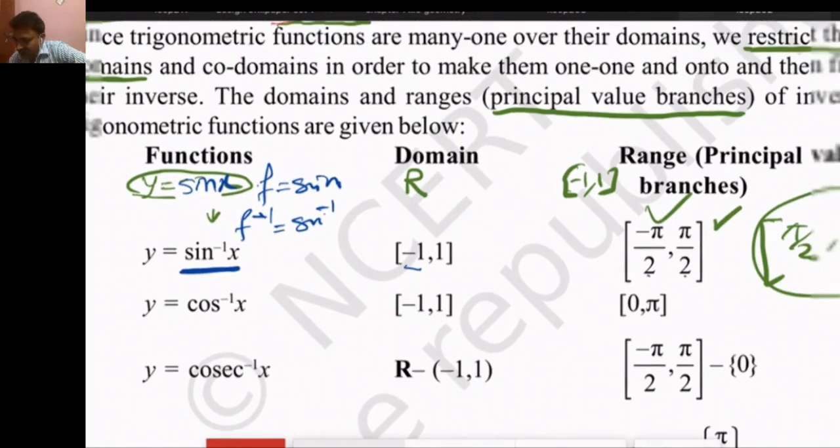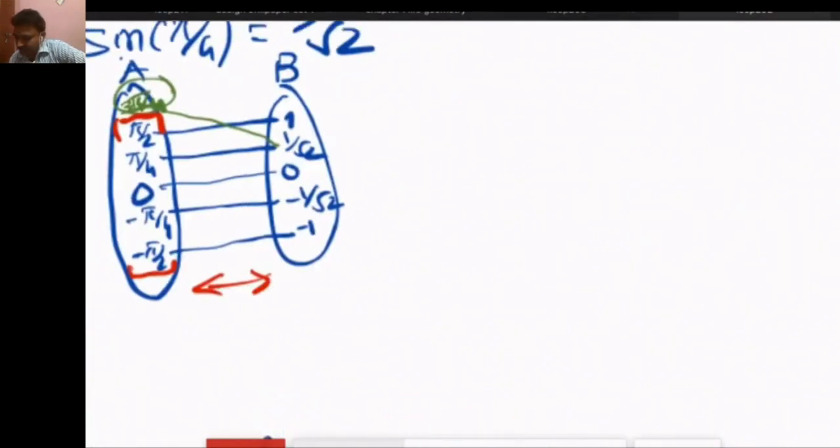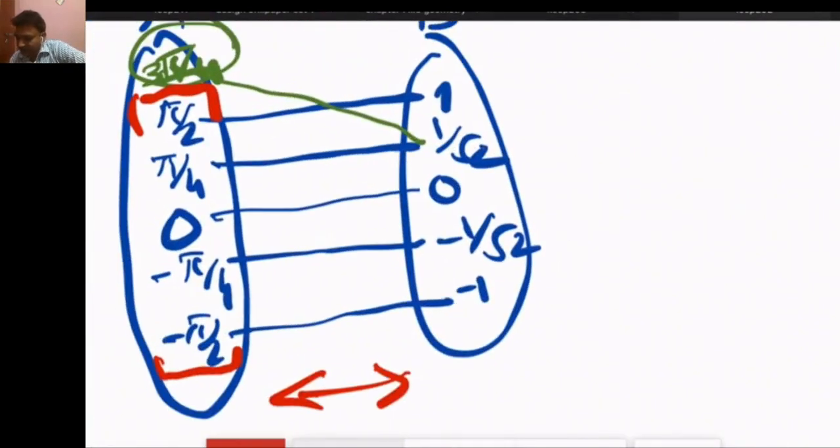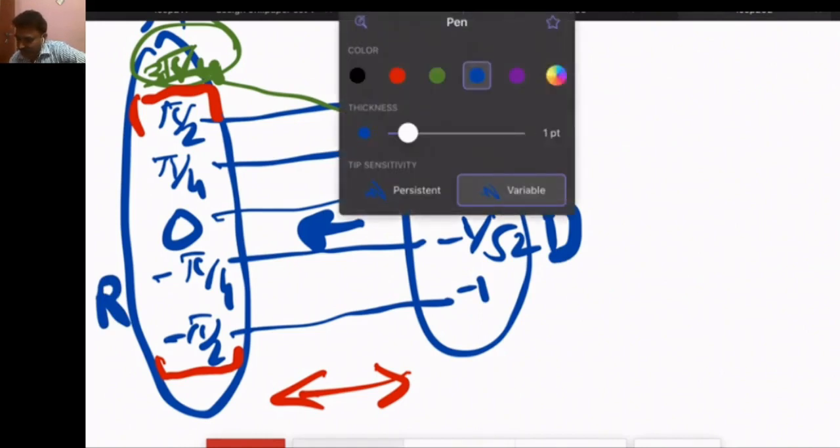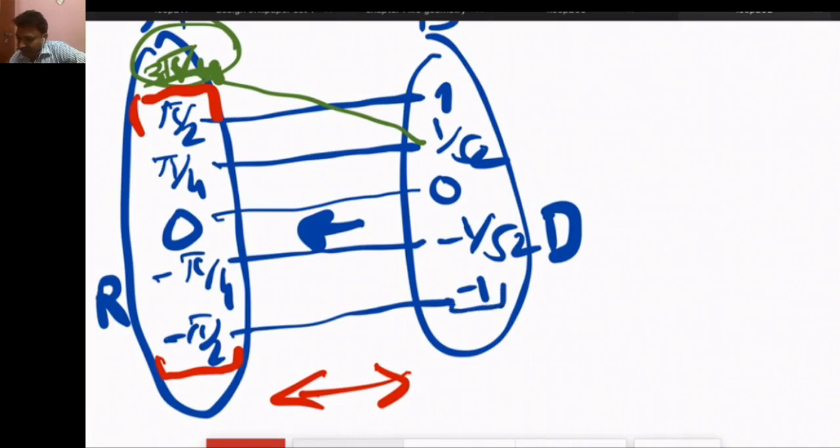So the domain is -1 to 1 and the range is -π/2 to π/2.